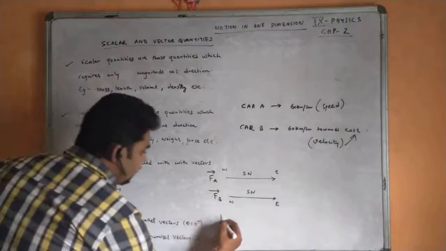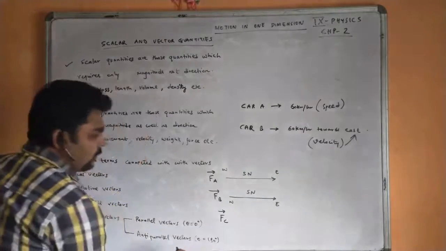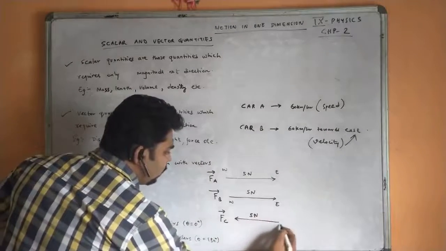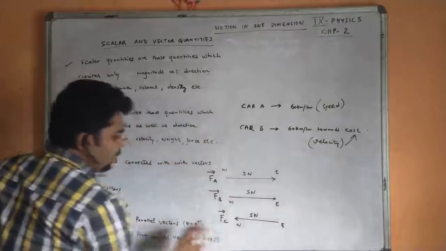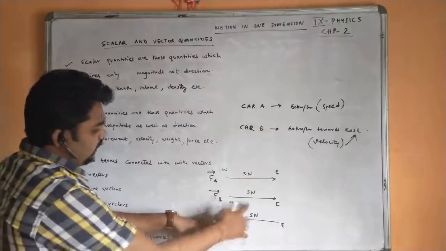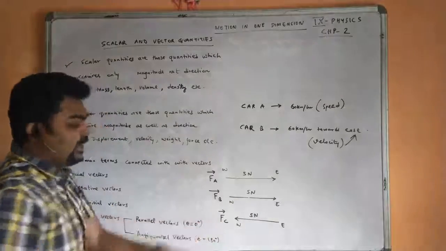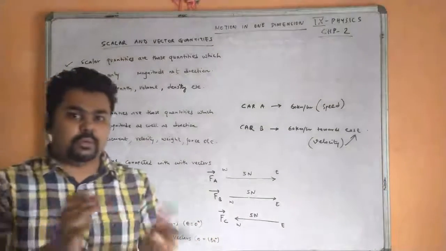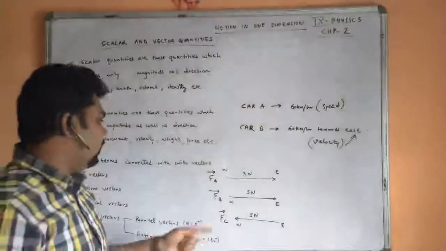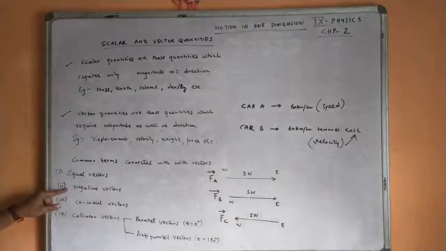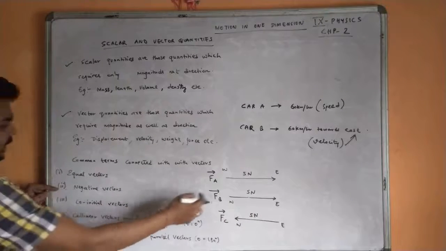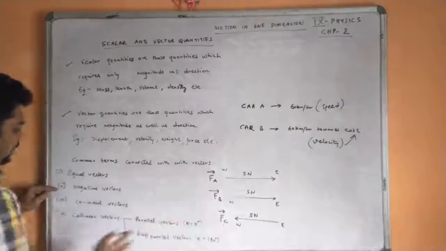But if I consider a third force FC, acting in the opposite direction, with the same magnitude but from east to west, then force C and force B are opposite, so they are considered negative vectors, because their direction is opposite. Though they have the same magnitude, their direction is opposite to each other. Equal vectors are FA and FB; negative vectors are FB and FC, or FA and FC.